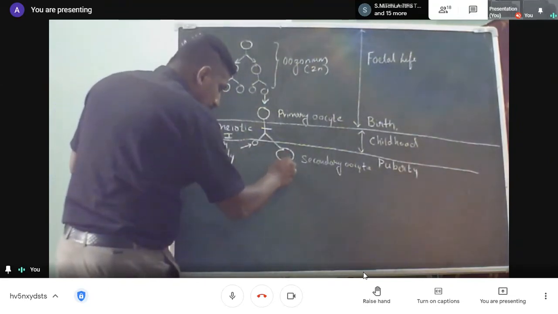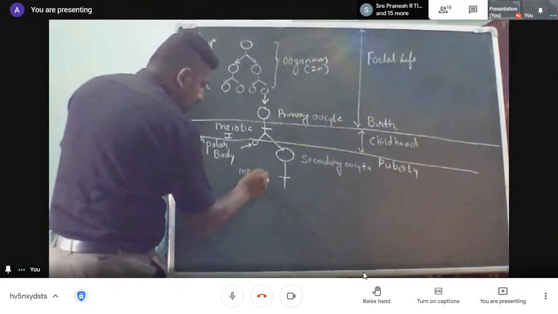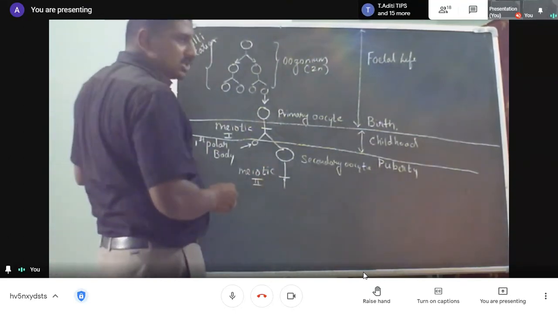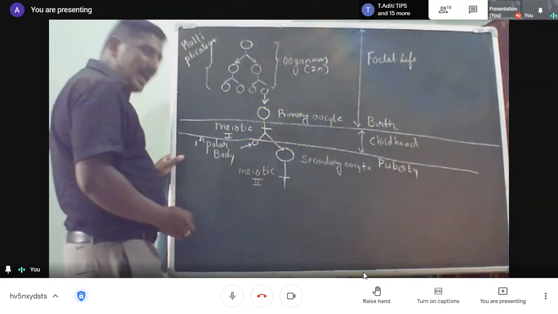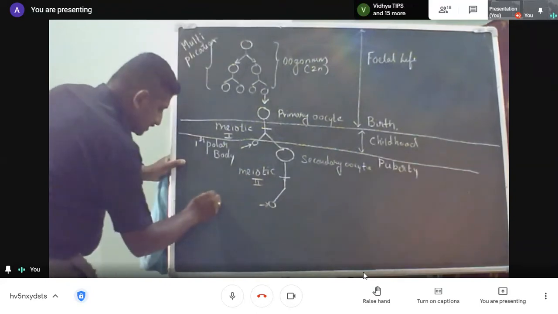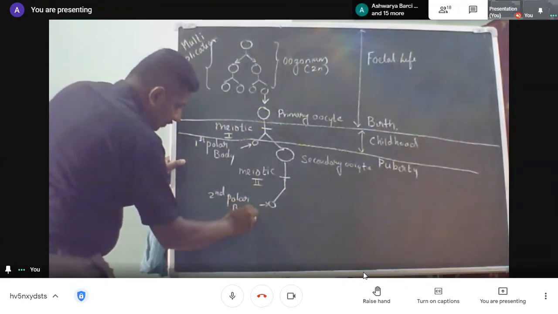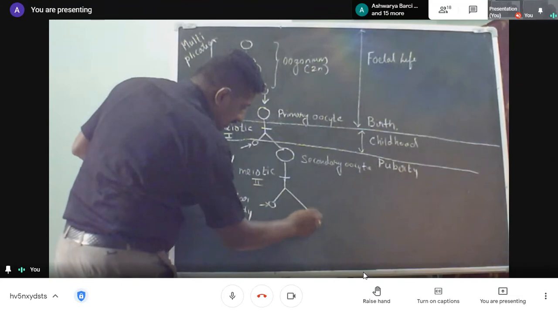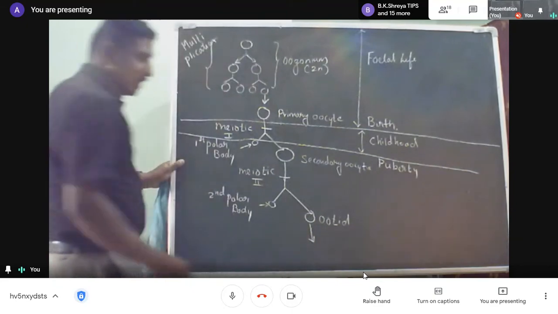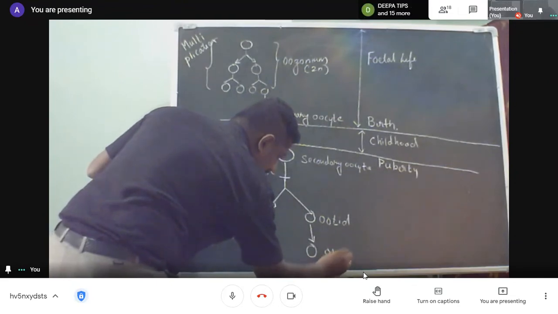The secondary oocyte undergoes the next division. The next division is also meiosis, meiosis 2, and it is an unequal or asymmetrical division. As a result, we get one more small structure like this. This is called the second polar body, and we get one more structure here that is called the ootid. The ootid will transform into a mature ovum.